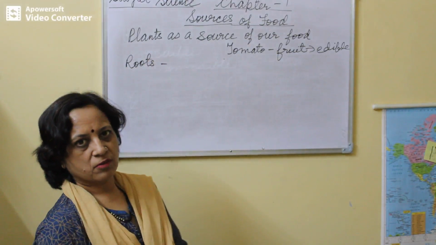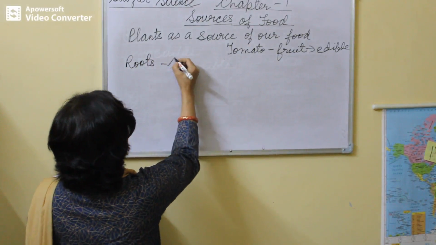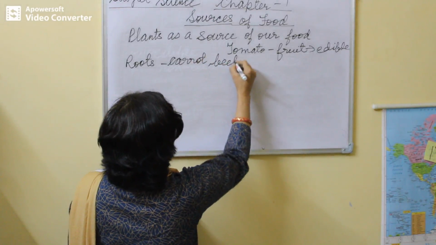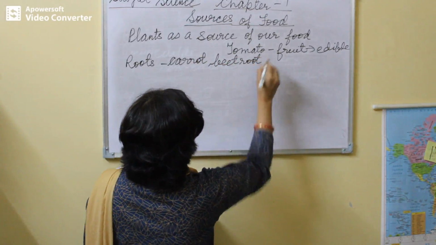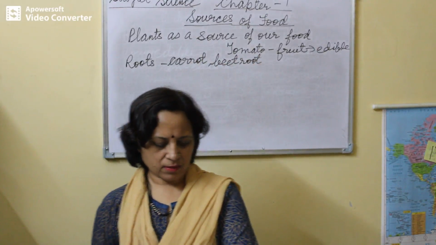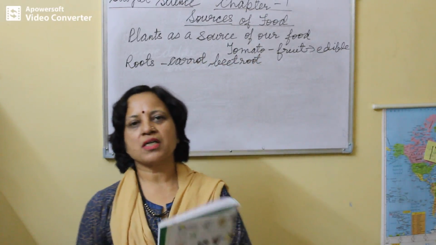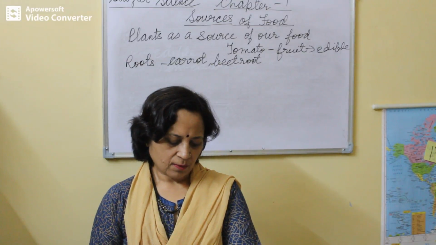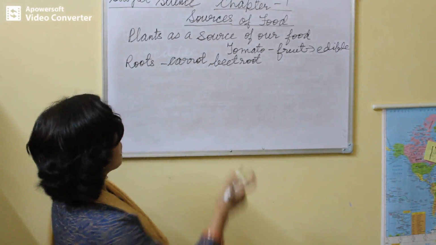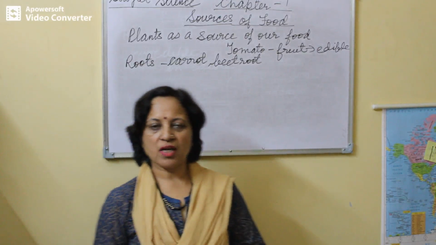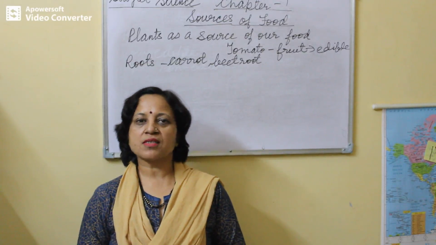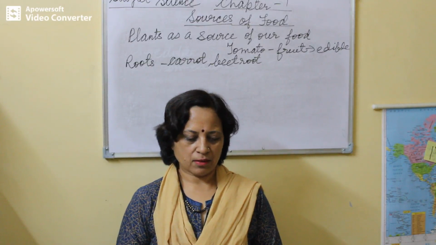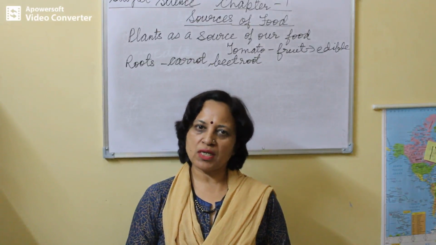Examples of roots which are edible are carrot, beetroot, etc. In some countries sugar is also obtained from beetroot. In these plants, roots are modified. Okay? Means the appearance of the roots is changed due to the storage of food. So they are edible. Means food is stored in them.